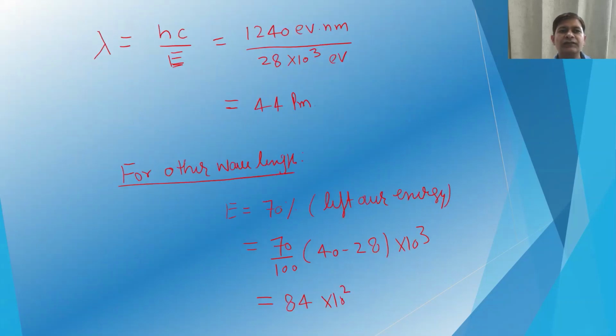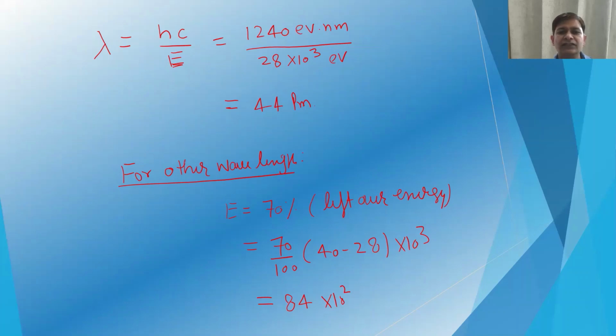So what will be the wavelength corresponding to that? So the wavelength corresponding to that will be hc by E, and we know that the value of hc is 1240 electron volt nanometer divided by 28 10 to power 3. That is the energy utilized to convert into X-ray. So the wavelength of the first X-ray will be 44 picometer.